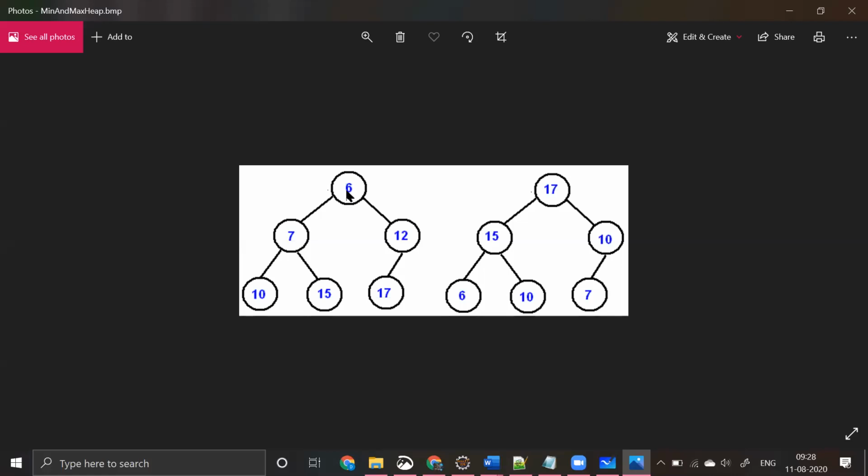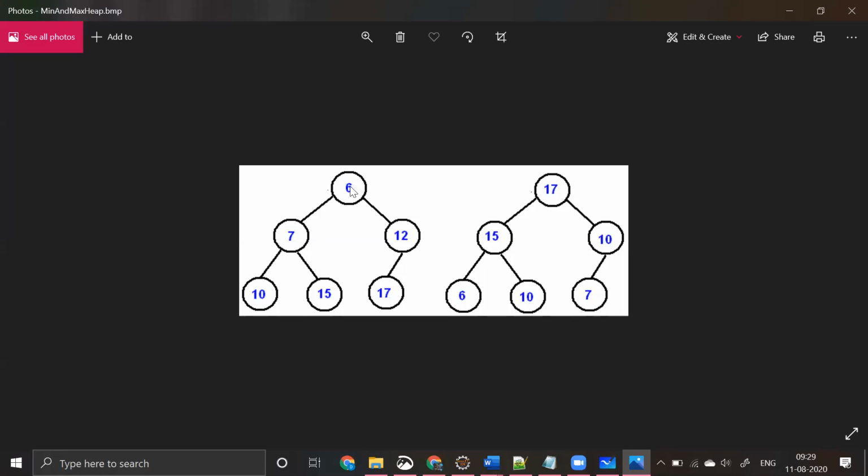The min heap has a root which is 6, and then 7 and then 12, 10, 15, 17, etcetera. Here, in this example, there is a parent 6, and 6 should be the minimum among any other child that it has, and the same thing applies for every node in the tree.